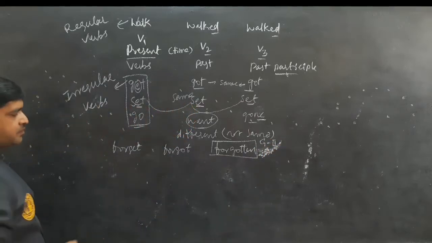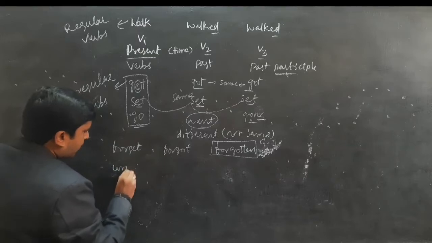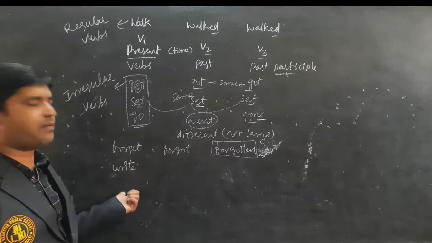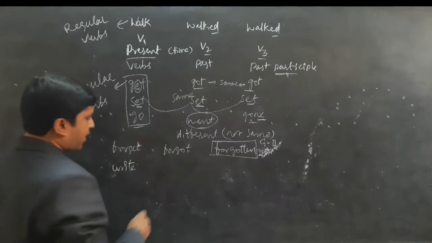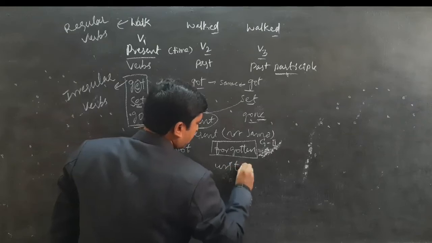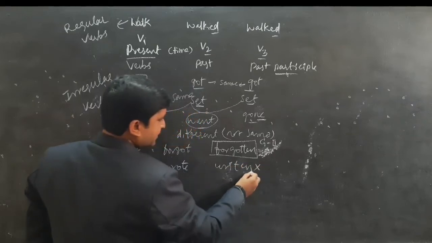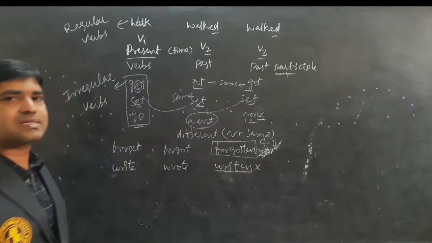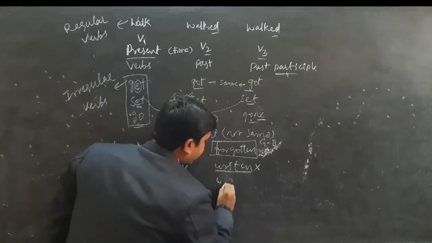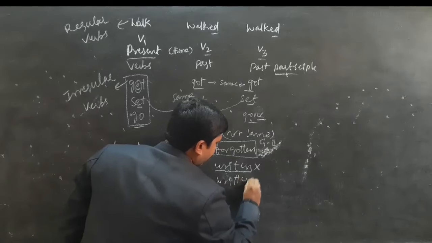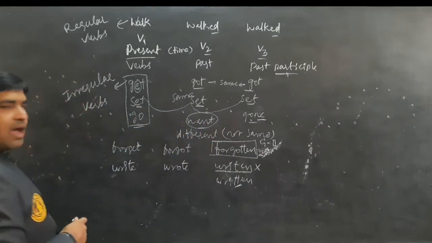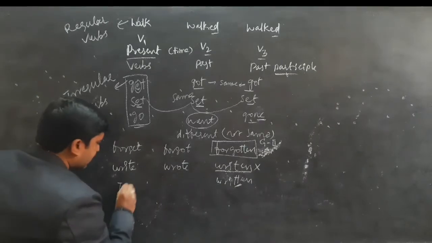Here, one more important one: write. What is the past participle for this? Write, wrote, written. This spelling is wrong. This spelling is also asked in the previous examination. What is the correct spelling? Written. W-R-I-T-T-E-N. Written. Double T. And here also these questions were asked.